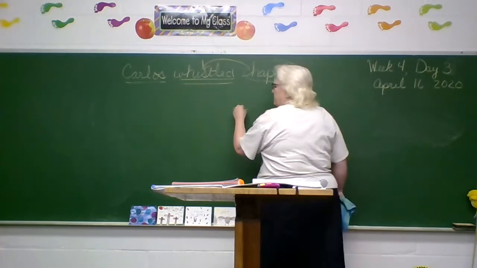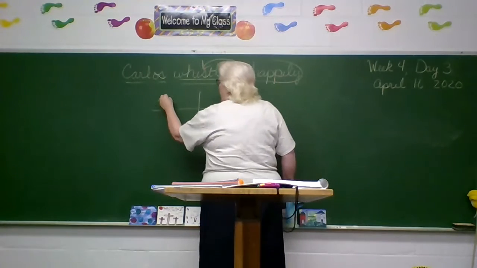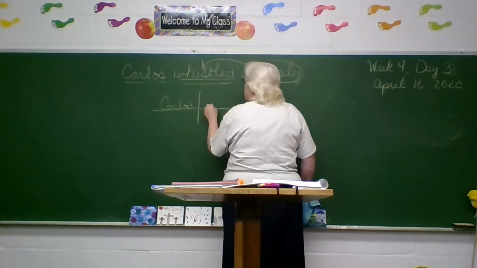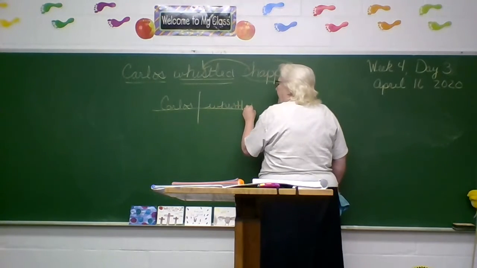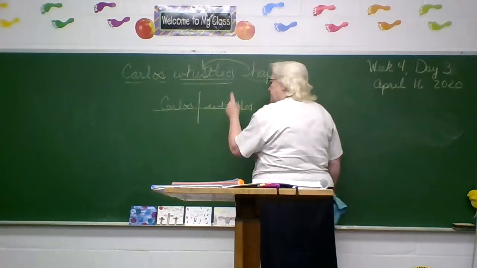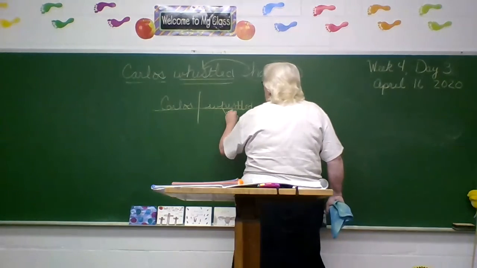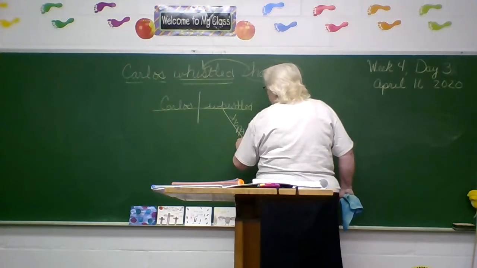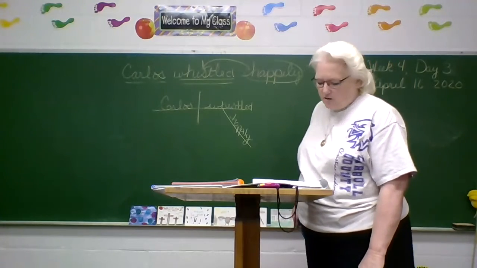Now to diagram that, I have my division of subject predicate. Carlos, I have to capitalize Carlos. Whistled. This is what he did. And just like we do adjectives, we do adverbs the same way. We put them on a diagonal line underneath the word that they point to. And happily points to whistled. So it goes on a diagonal line underneath whistled.